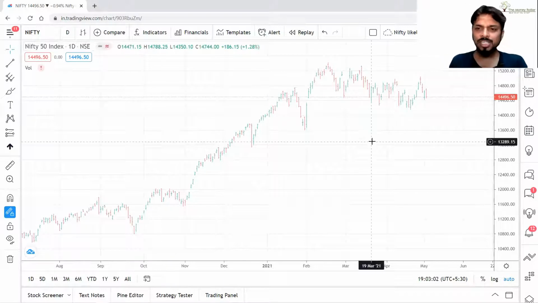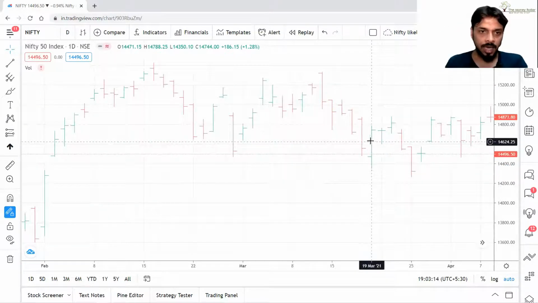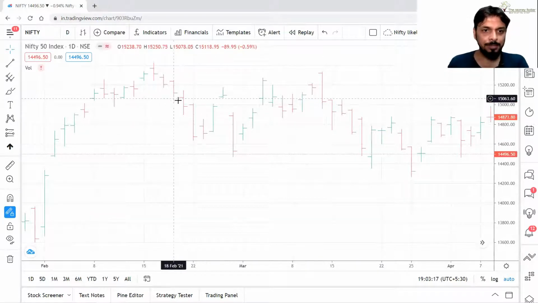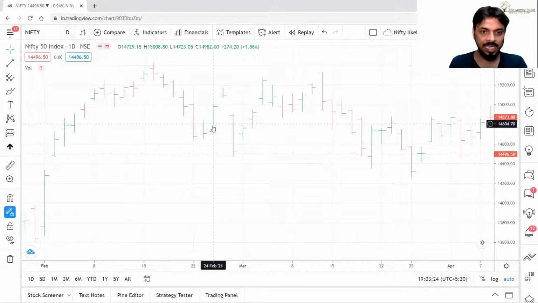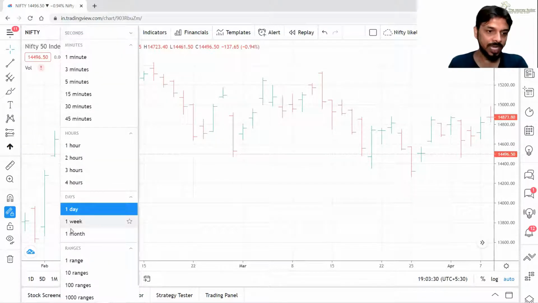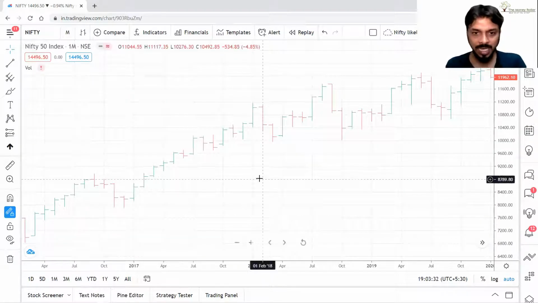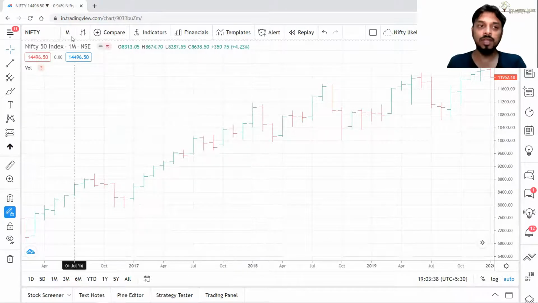Now, these bar charts were famous in the Western world before the introduction of candlesticks. Here, each and every bar shows that time frame's activity. If it is daily, then each and every bar will represent daily activity. If it is weekly, same thing. If it is monthly, then each and every bar will represent monthly activity on the monthly chart.